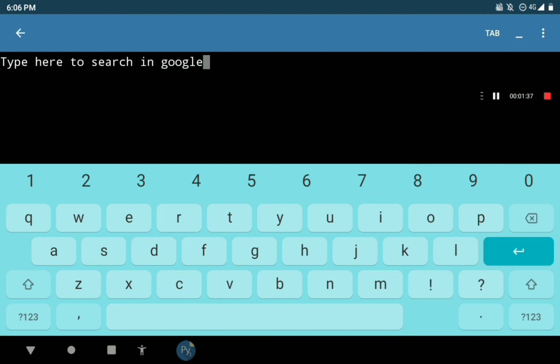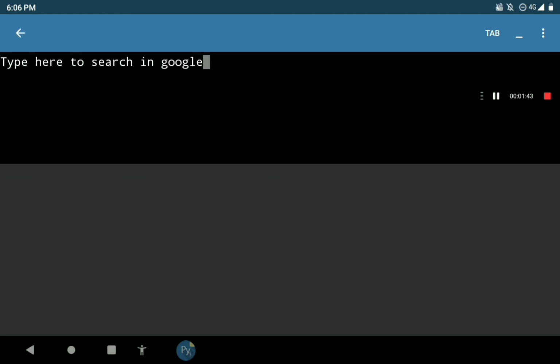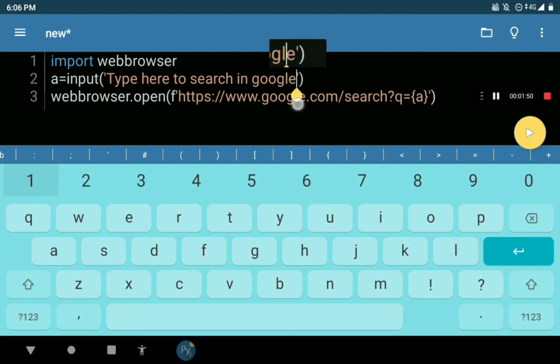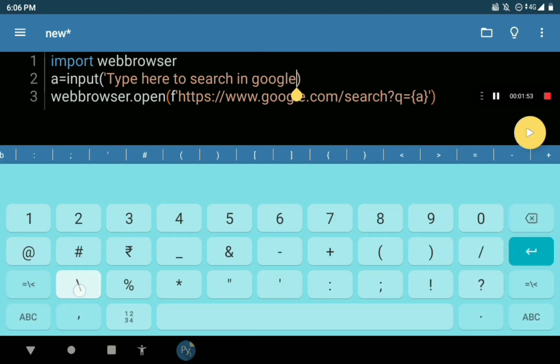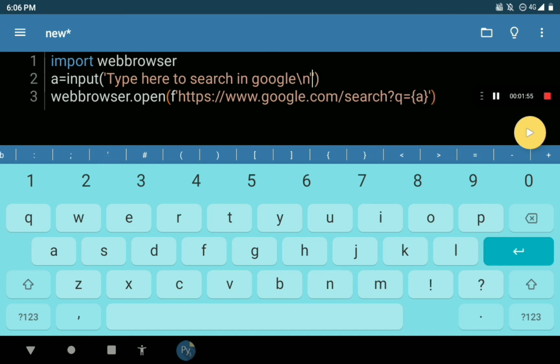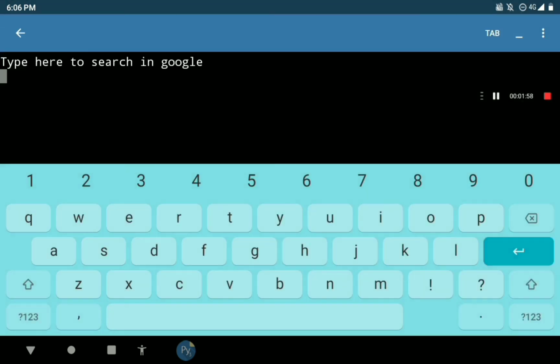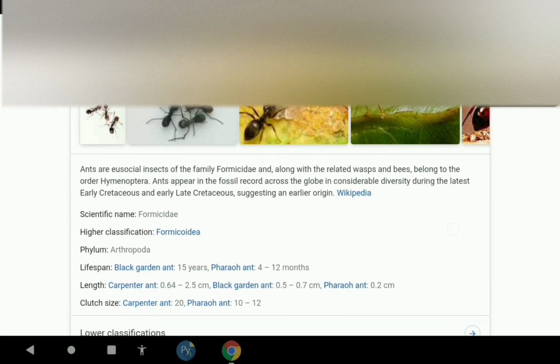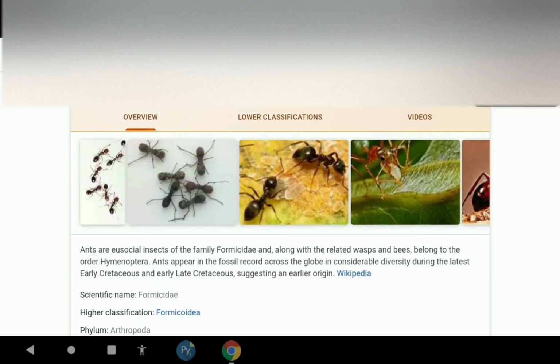It's asking type here to search in Google, but I want it to ask me on the next line. So I am keeping here the backslash n. Now let's run it. Now let's type here and let's enter. It's opening in Chrome. Yeah, it has given the result. See, like this my project will work.